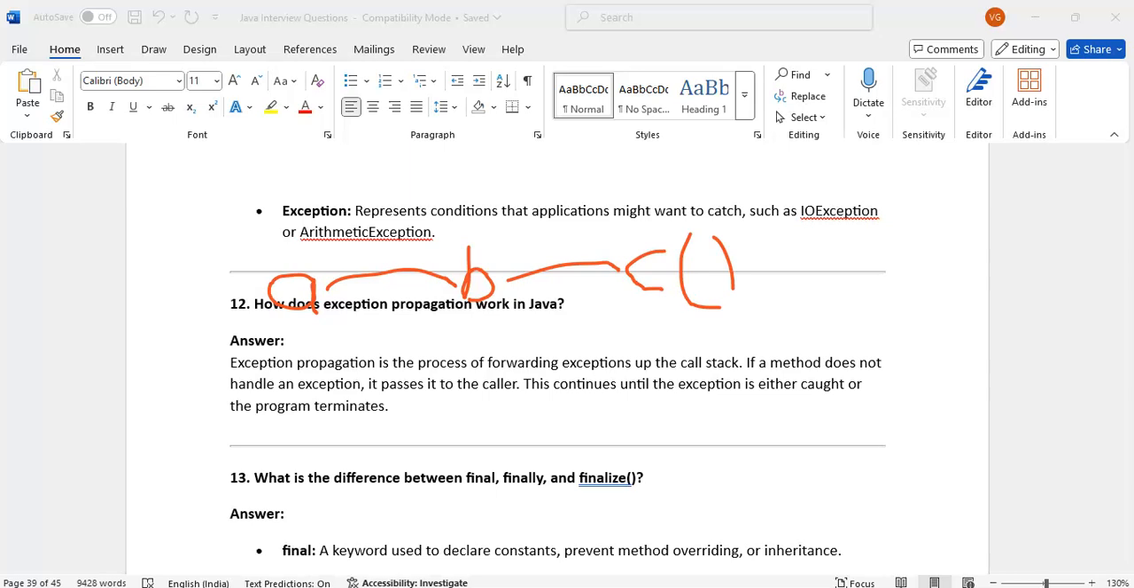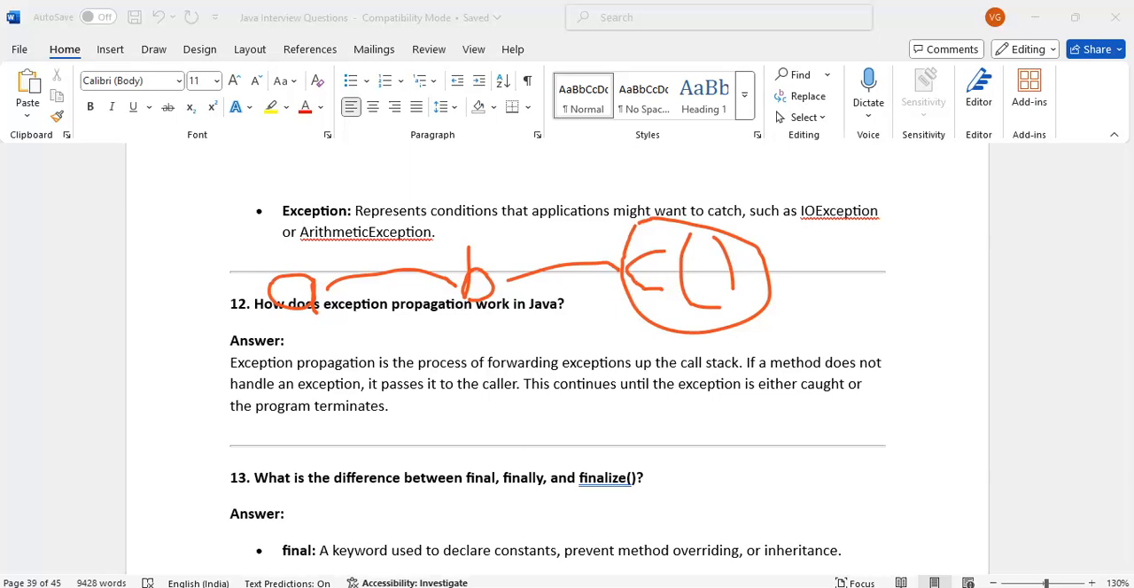If you want to forward the exception from C to B, how will you transfer it? In the catch block, if you explicitly throw the exception again, it will transfer that exception to B. If you don't throw, and in the catch block you did not do anything, just print, then it will stop execution in C itself.